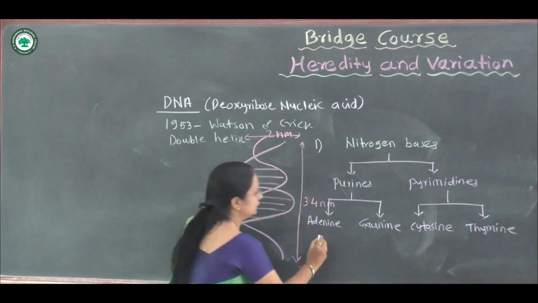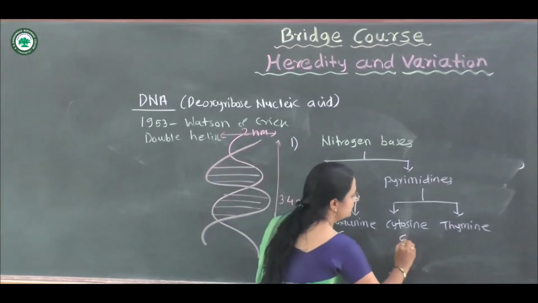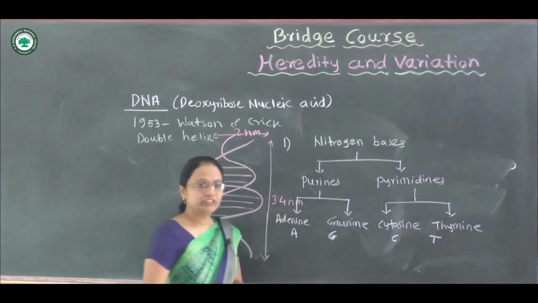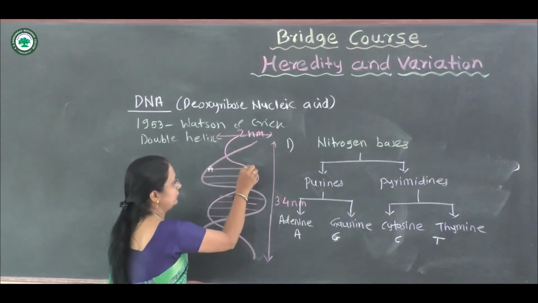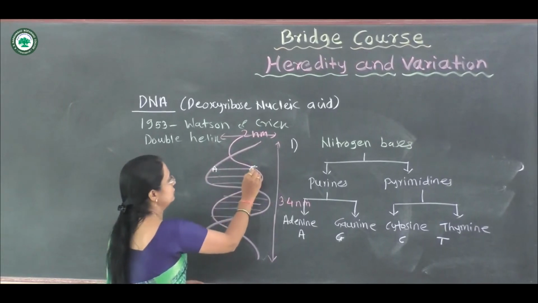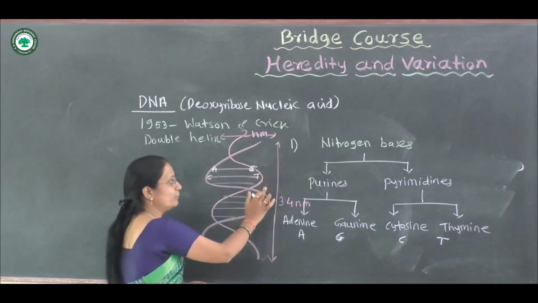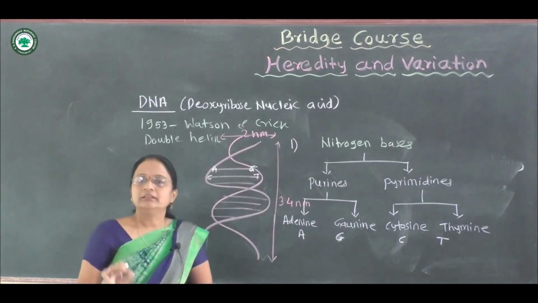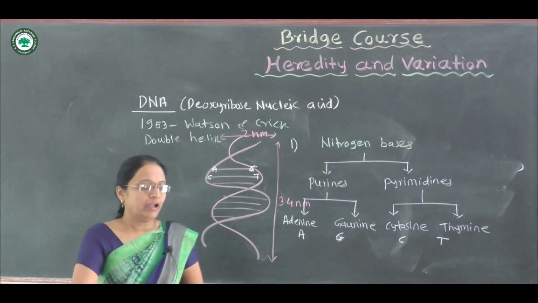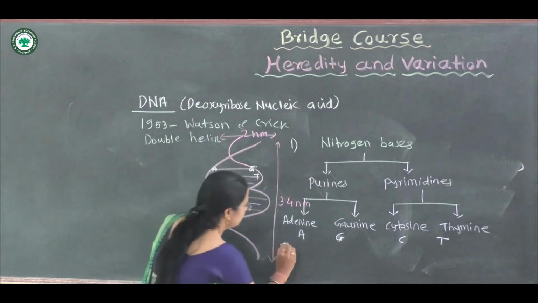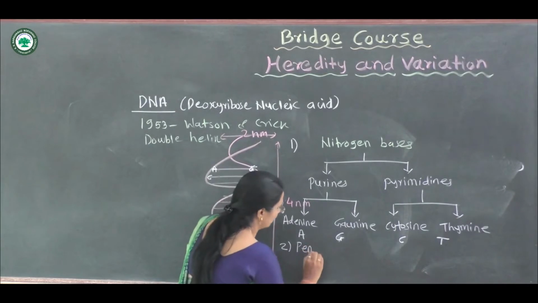Here, A always pairs with T, and C always pairs with G. You can see this arrangement here. On one complete turn, 10 nitrogenous base pairs are found. Secondly, DNA is made up of pentose sugar.